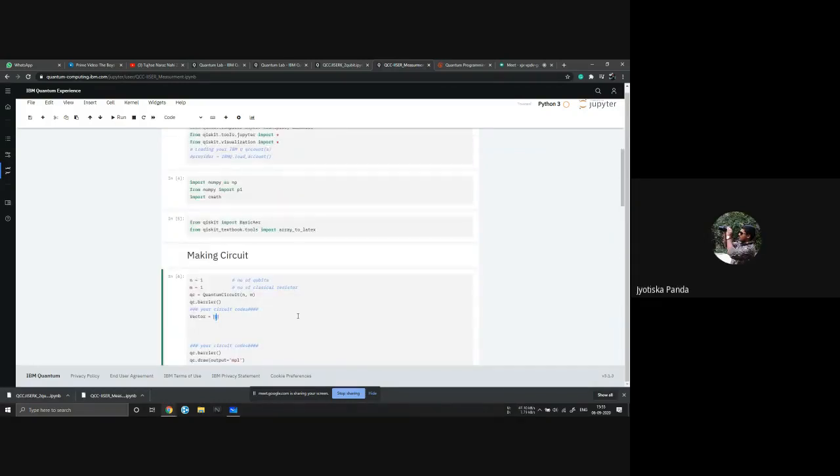Actually, I am having a problem uploading it. Can I just look through what you are doing? Yeah. Just remove this command, from Qiskit textbook tools. Just comment it out. Okay. Complex 0.5, 0.5.